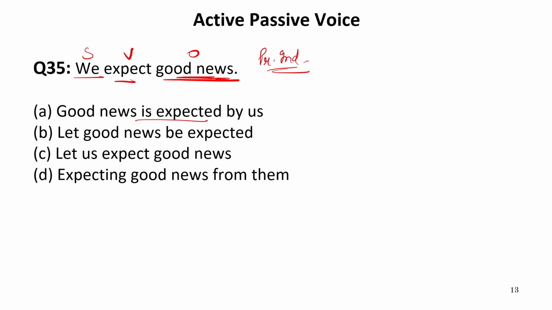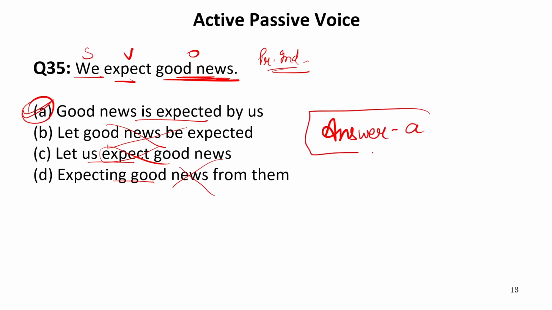Now in the first option it is given "is expected". Let good news be expected. It is an imperative part, which is not correct. Let us expect good news. No. Expecting good news from them, again incorrect. Only part A is correct. Answer is A. Even if we do not know the basic concepts of active passive voice, if we know the tricks only, we can easily mark the answers of active passive voice from the given options.